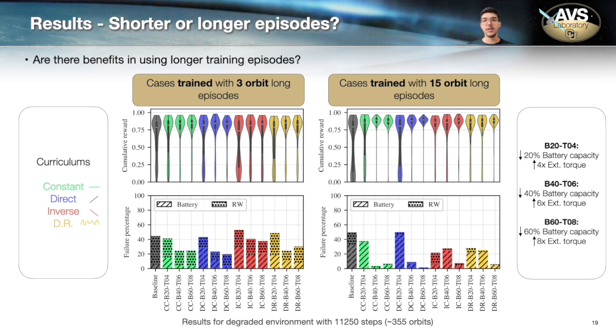Additionally, if we look at the cumulative rewards, the top two plots, we notice that the cumulative rewards on the right tend to be more concentrated towards the top compared to the plots on the left, indicating that more cases are getting higher rewards.